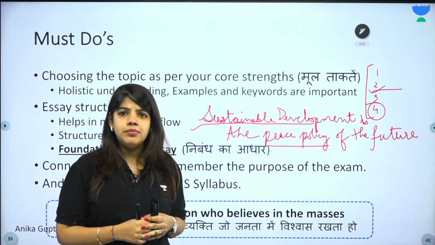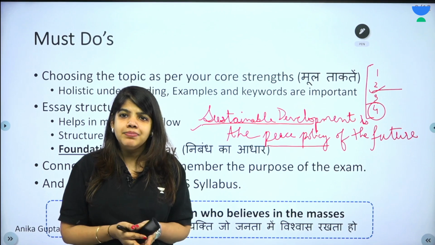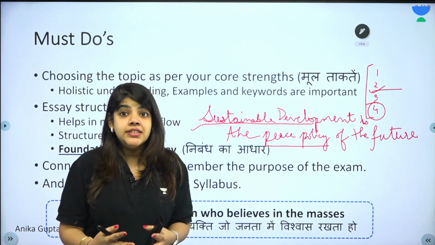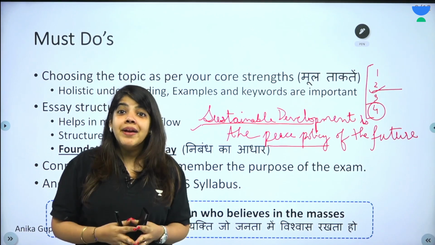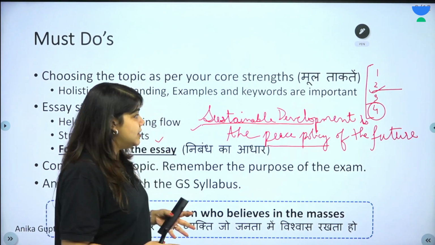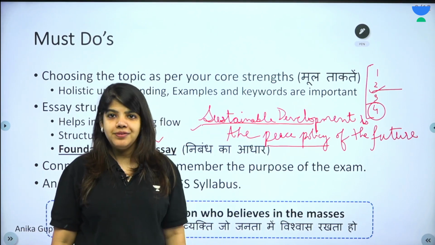Environment के context में, disaster के context में, और फिर हम अपने बहुत सारे environment के examples देंगे, international conventions देंगे. But that is not the topic. The topic is asking for arguments in the context of sustainable development being the peace policy of the future.